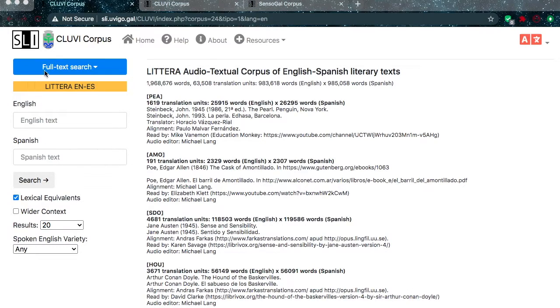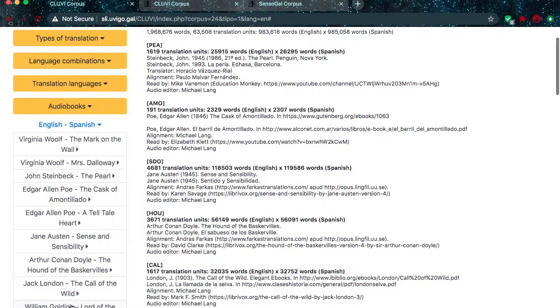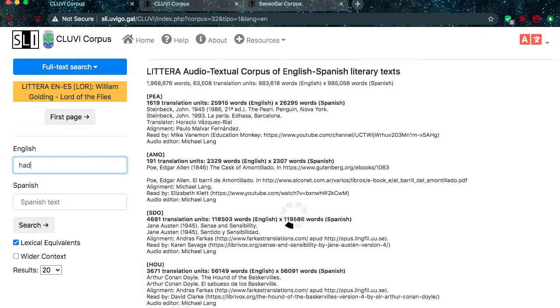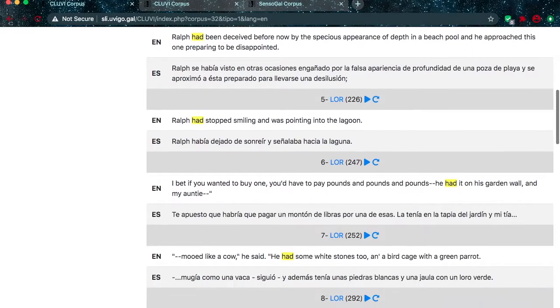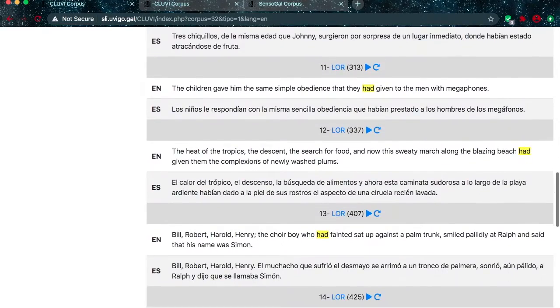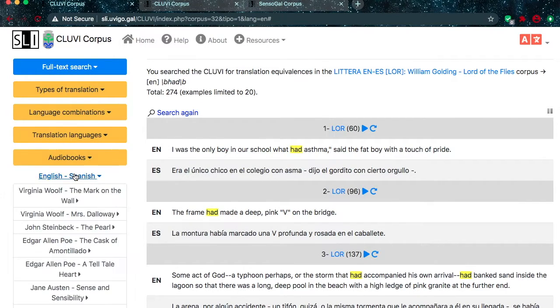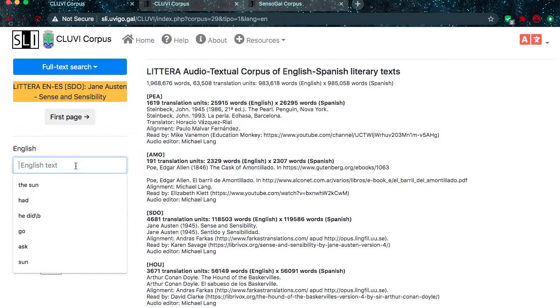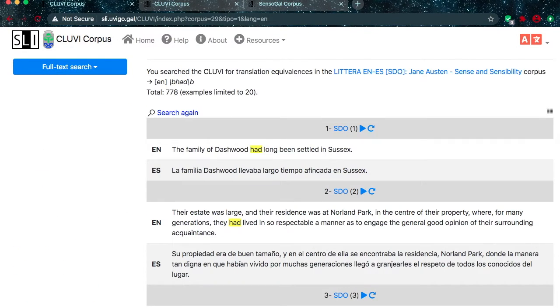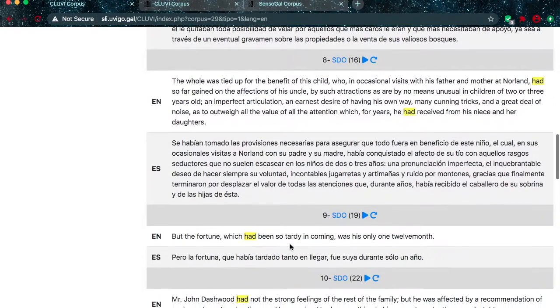We can see this difference by looking at each individual text via the audiobooks option. The difference in terms of numbers of words per translation unit is quite clear.